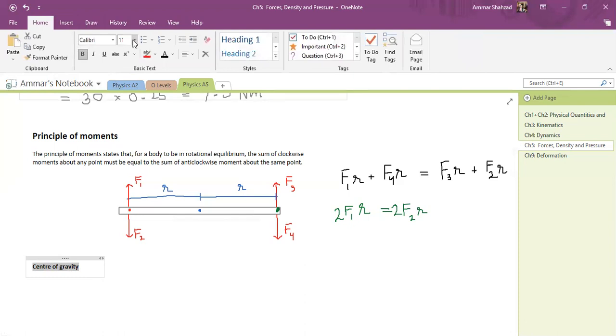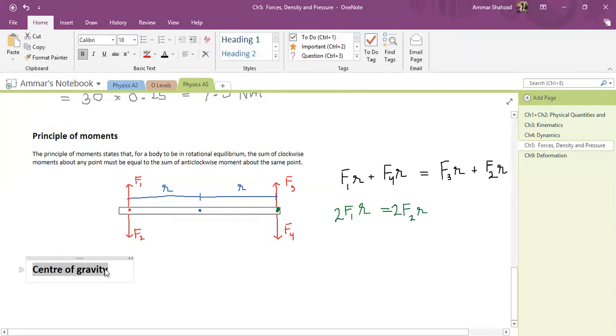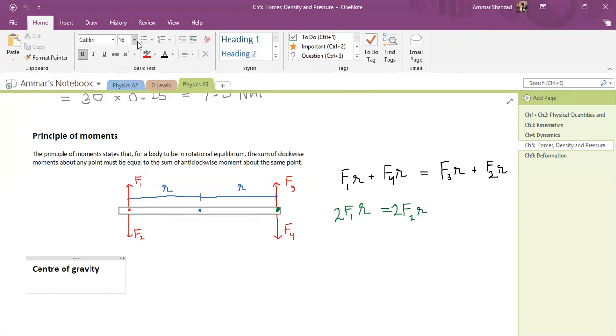We will have to use this concept a lot in our questions, because when we are dealing with torque, we will always have to include the weight of the object, right? So when you deal with weight, let me first write the definition here.